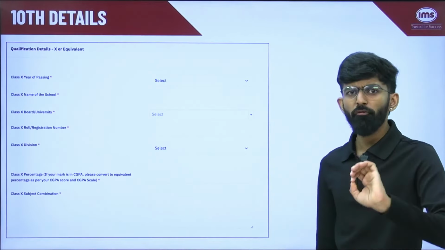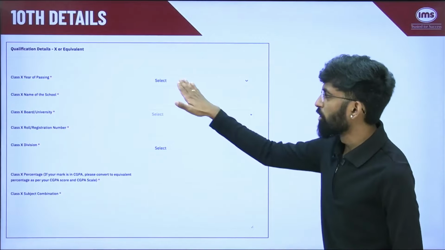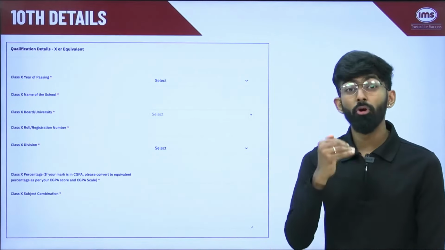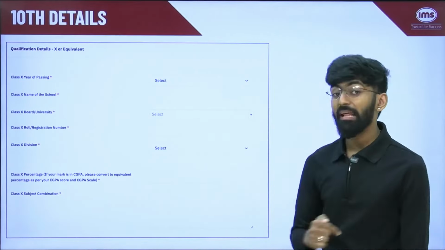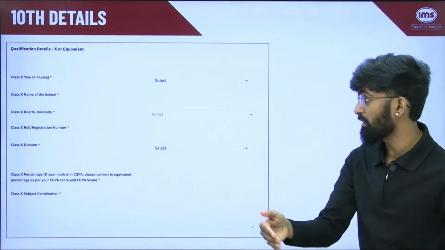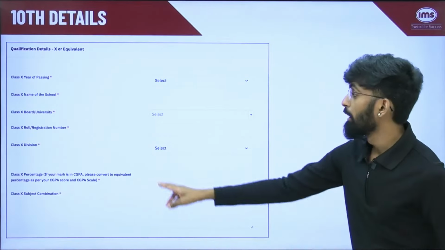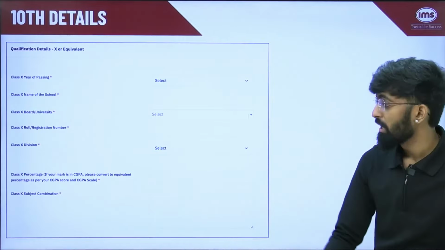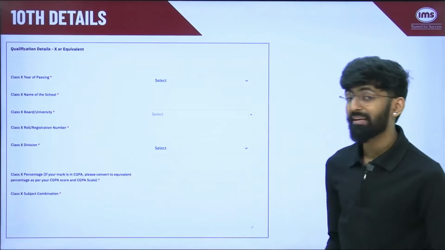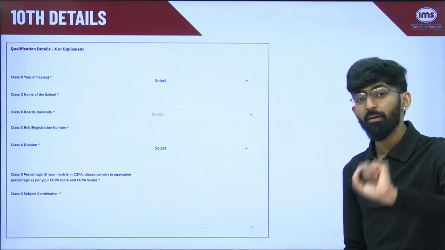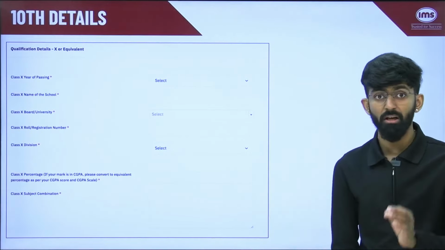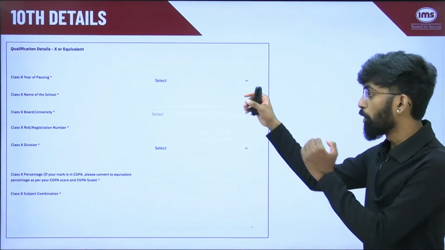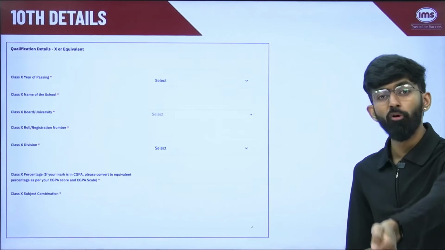Then you have to fill in your 10th details, your year of passing, school name, your board, your 10th roll number or registration number, your division, then again your percentage. You also need to put the class X subject, class 10th subject combination in this particular place. Again, if you don't fill anything, you won't be allowed to move forward.